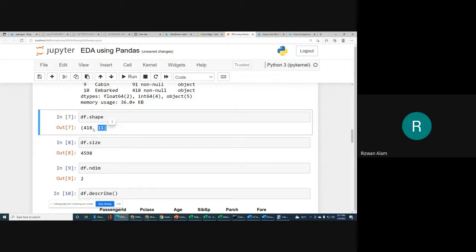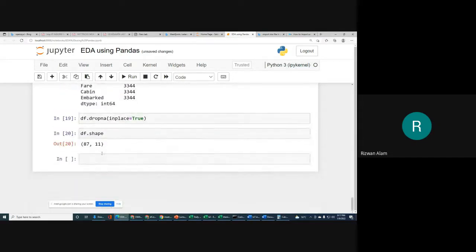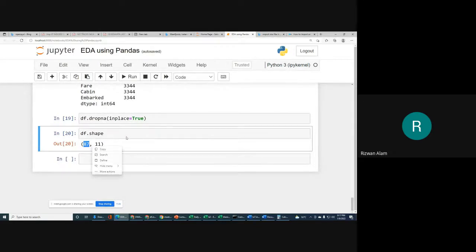It means out of 418 records, now we have only 87 records. Why? Because these 87 records do not have any missing values, so it is keeping only 87.